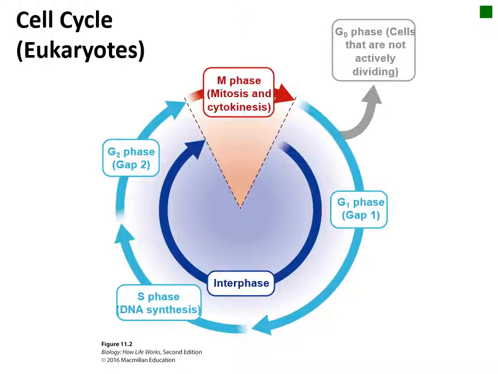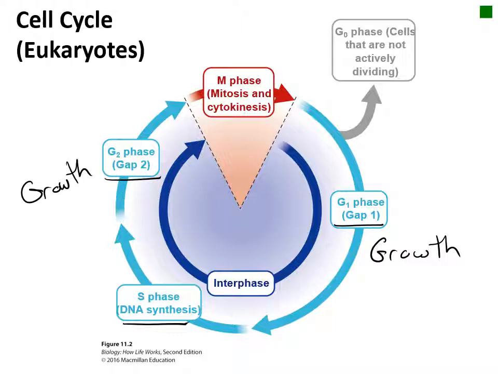Cell division in eukaryotes proceeds through a number of steps that make up the cell cycle. This is more complicated than binary fission due to the presence of the cell nucleus. The cell cycle has two key stages: the M phase, shown here in red, where the parent cell divides, and interphase, shown here in blue, where the cell is getting ready to divide. Interphase consists of 3 main stages: G1, S, and G2. G1 and G2 is where cell growth is occurring.